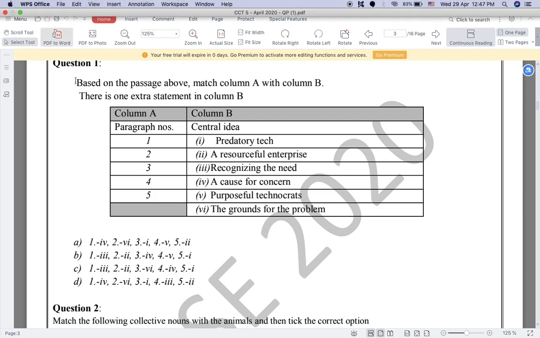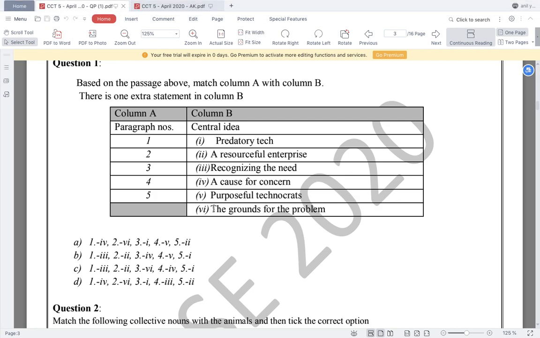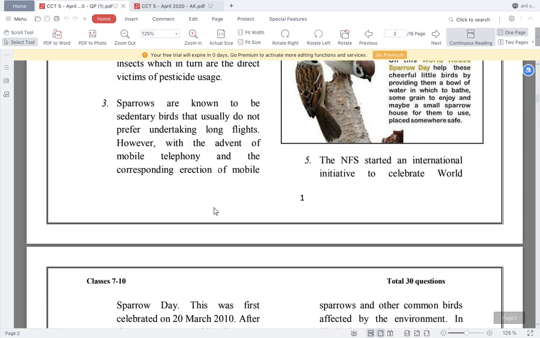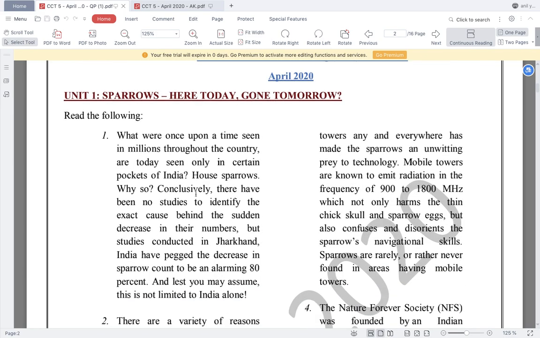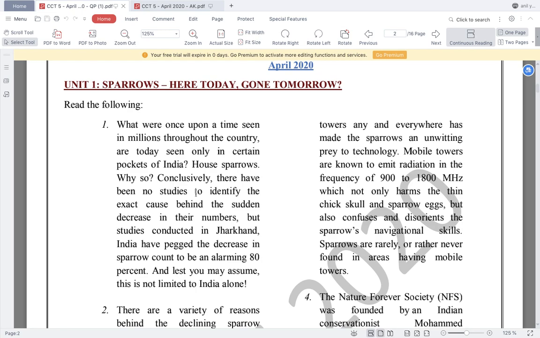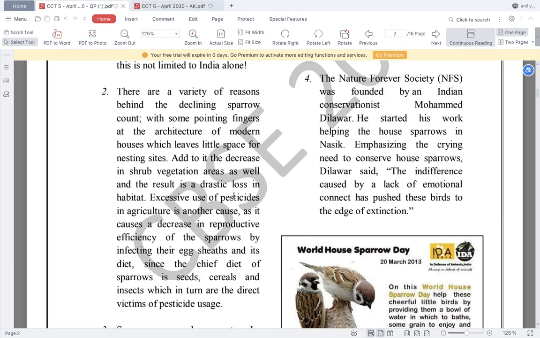Suppose paragraph number 3. So paragraph number 3, if we see, sparrows are known to be sedentary birds that usually do not prefer undertaking long flights. However, with the advent of mobile telephony and the corresponding erection of mobile towers everywhere has made the sparrows an unremitting prey to technology. Mobile towers are known to emit radiation in the frequency of 900 to 1800 megahertz, which not only harms the thin chick skull and sparrow eggs, but also confuses and disorients the sparrow's navigational skills. Sparrows are rarely or rather never found in areas having mobile towers.